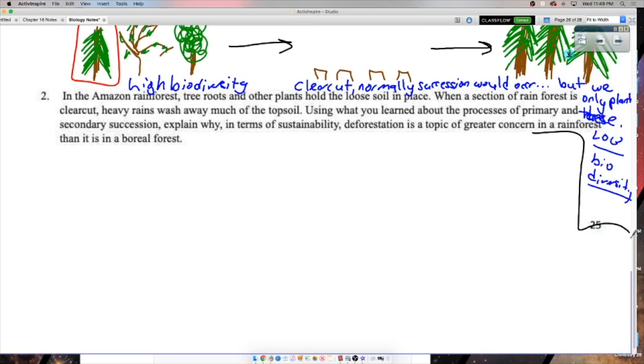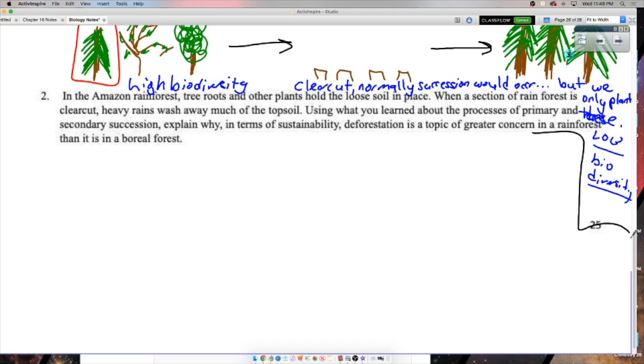Well, what does it say? It says rain washes away topsoil. Now, we do get rain up here, but does it rain as much as the rainforest? No, the name's kind of a hint, right? So if tree roots are what holds soil in place, which it is, right? It helps keep it. You remember that from the wolf video where when wolves came back and they ate the deer and the tree roots could grow back because the deer weren't eating the trees, then the river started to erode the banks less because of the tree roots, right?